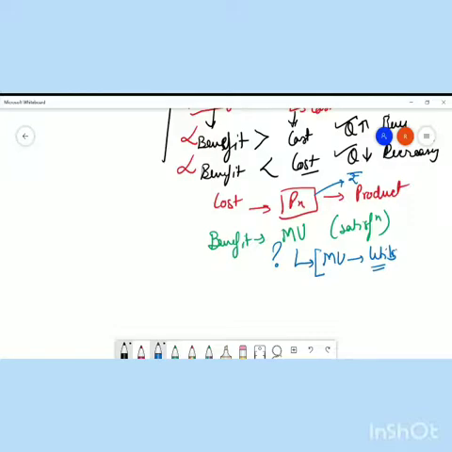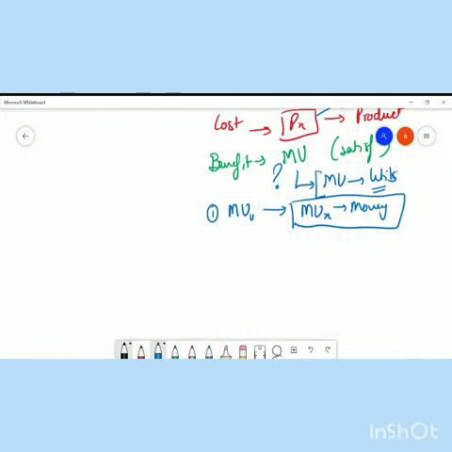So, as the first step, Alfred Marshall said, let me convert this marginal utility, which is in utils, into marginal utility in terms of money, right? The formula given by Alfred Marshall for converting it into money is: marginal utility in terms of money is equal to marginal utility of the product in terms of utils divided by marginal utility of money.